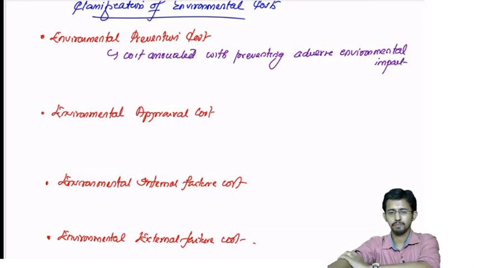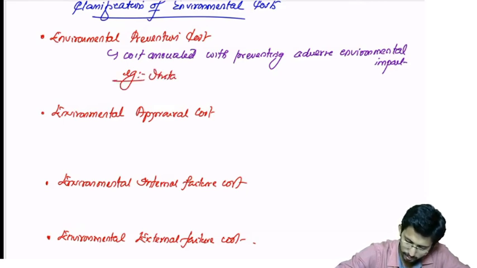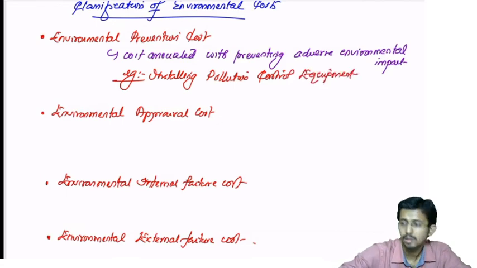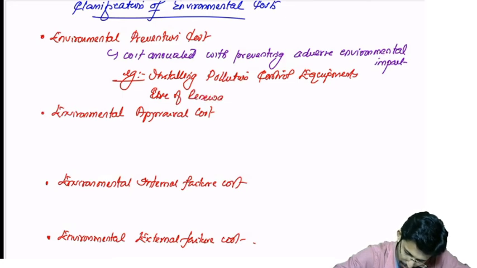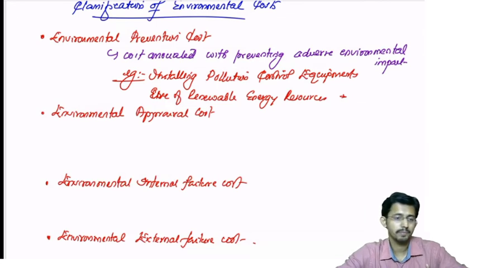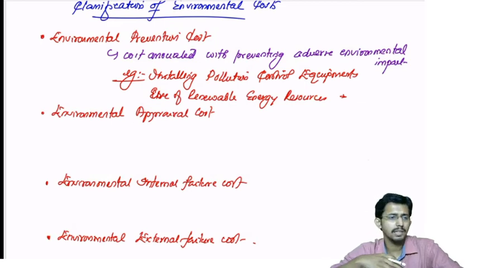If you give me examples, installing pollution control equipments, use of renewable energy resources, creating an environmental policy, then environmentally driven research and development. So many things, feasibility studies, so many things will come under the prevention cost.